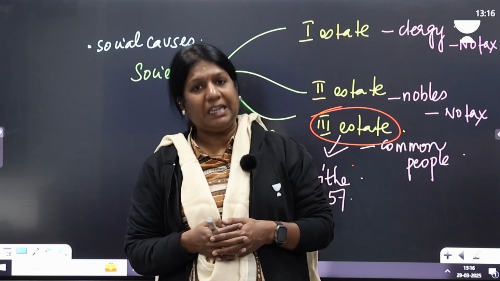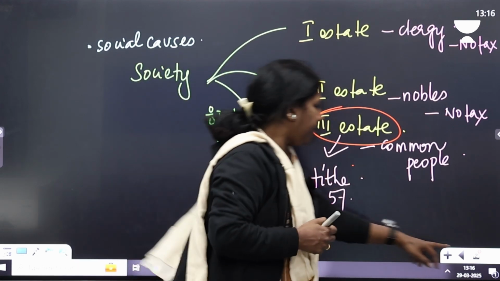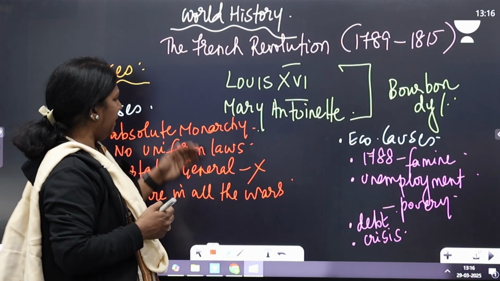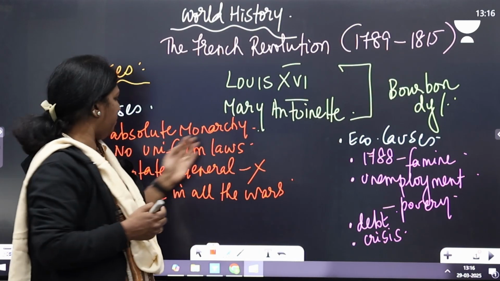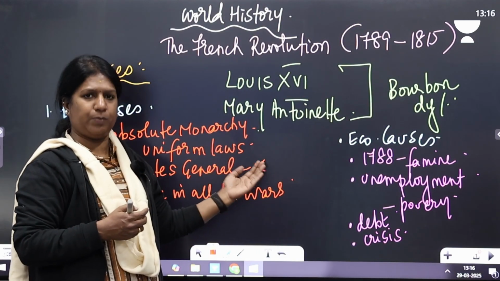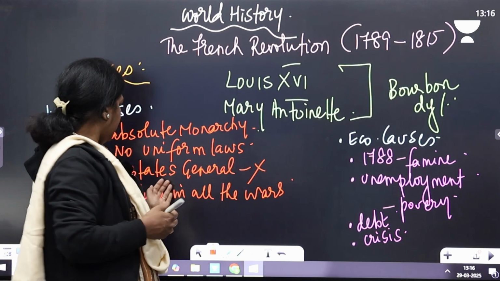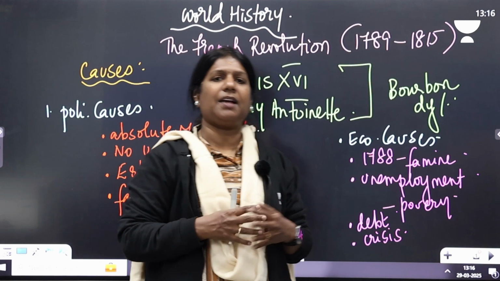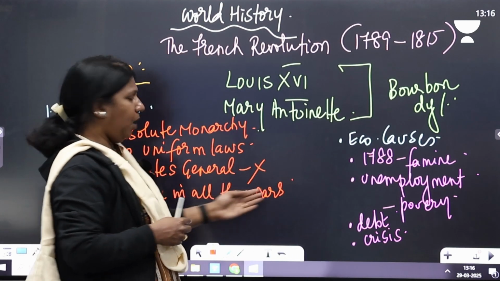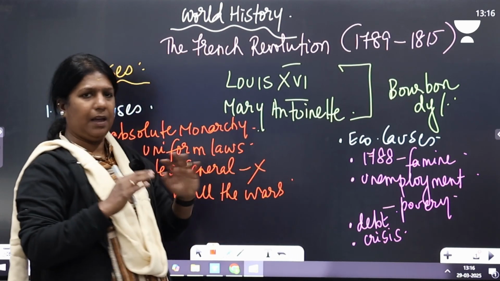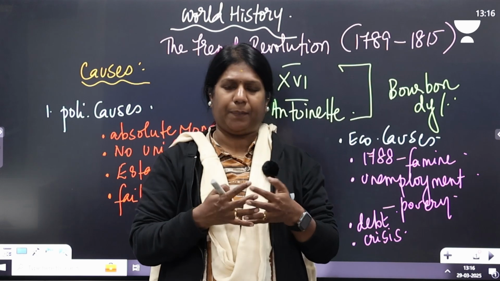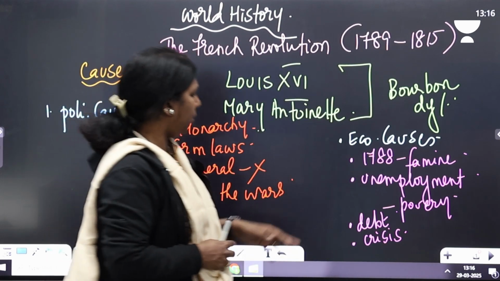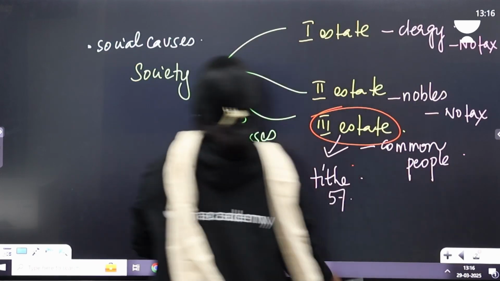When you look into the details of all these, for your mains, you need to write all the split-up, like you have to explain absolute monarchy, how uniform laws were not there, for example. Then again, who created the Estates General, when was the last Estates General meeting, and how we have to explain some war. I'm just giving you an overall recap of how the revolution actually went on and what were the major causes of it.